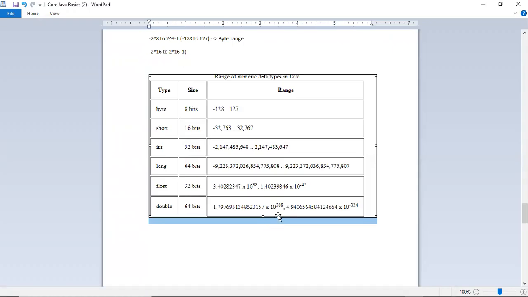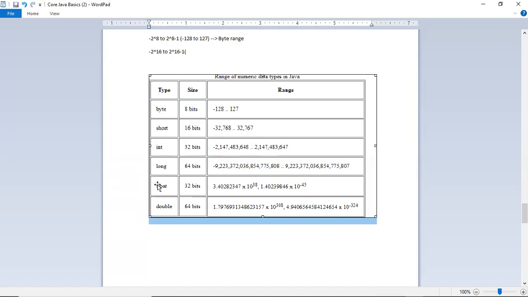So what kind of question is coming for us, for example, regarding those? If someone asks what are the data types you can use for whole numbers, you can say we can use byte, short, int, and long. Depends on their range, but most of the time we use int. Int will support up to about 2 billion numbers. That is the reason you can use int for most of them.